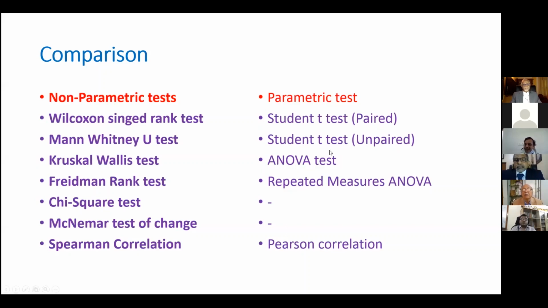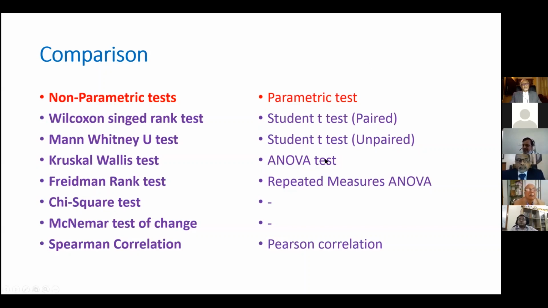Paired means pre and post data. We take the same patient and measure two times, before surgery and after surgery. We see the VAS score, visual analog scale score, before and after surgery. Any difference in the same set of patients is tested by the paired student T test.